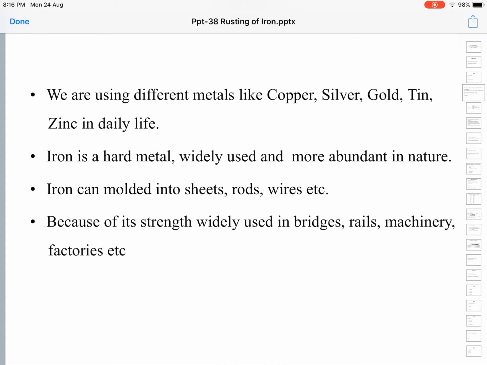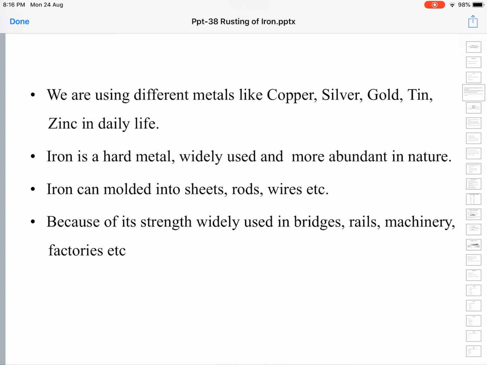It can be molded into sheets, rods, wires, and we use it for a variety of purposes, like building bridges, railway lines, machinery, factories, etc. Many pieces of equipment, furniture, cars, vehicles, almost all of them invariably use iron as a structural material because it has a lot of strength.